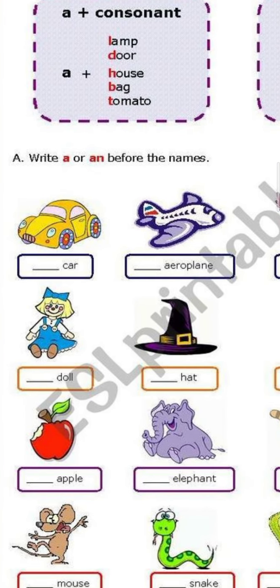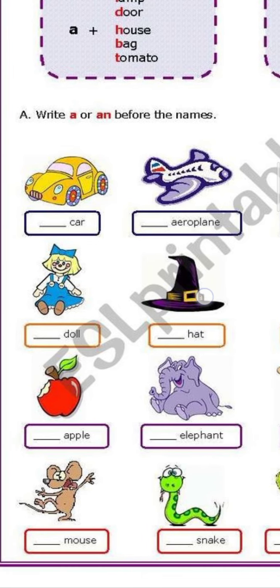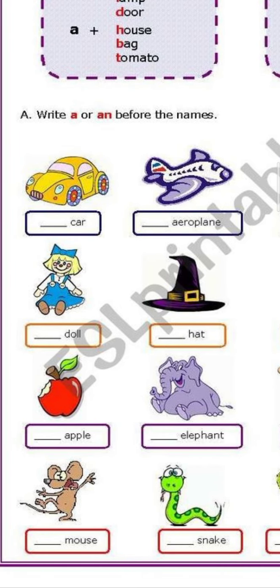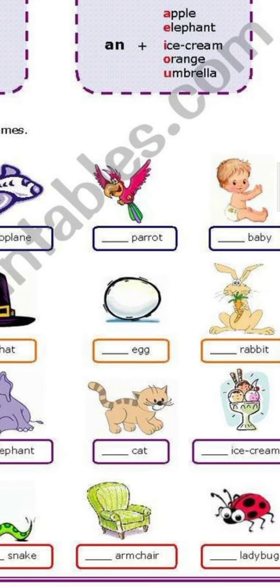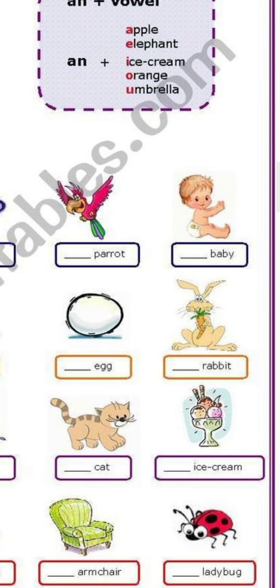A car, an aeroplane, a doll, a hat, an apple, an elephant, a mouse, a snake. Then next: a parrot, a baby, an egg, a rabbit, a cat, an ice cream, an armchair, a ladybug.